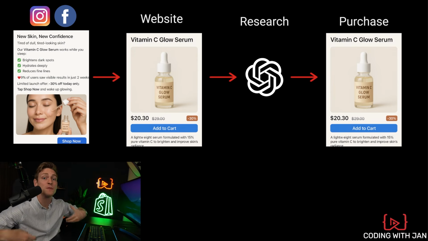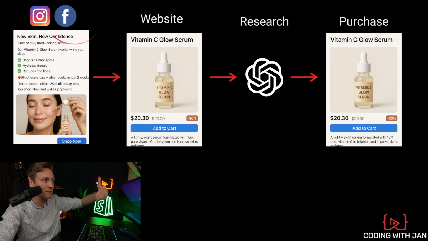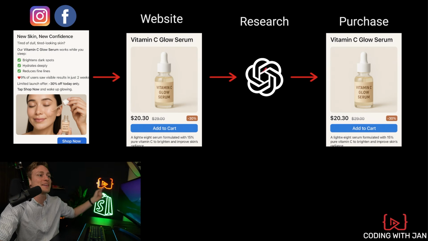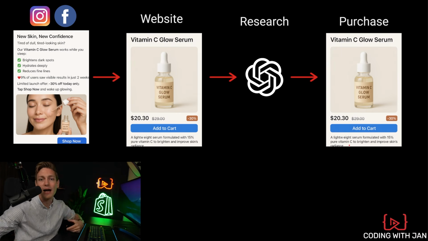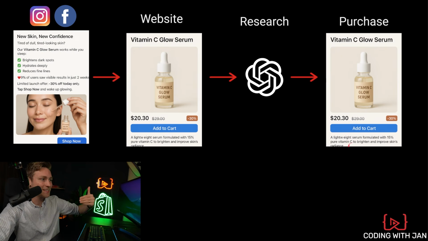All right, now knowing about this UTM parameter, let's take a look at this problem right here, where someone saw an advertisement, then went to the website, decided to research the product in advance because consumers are getting smarter and want to be more informed, and then came back to the website through ChatGPT, through the referral here, and then decided to finalize the purchase. How could we make this visible, and why is this important to begin with? So let's start with that.